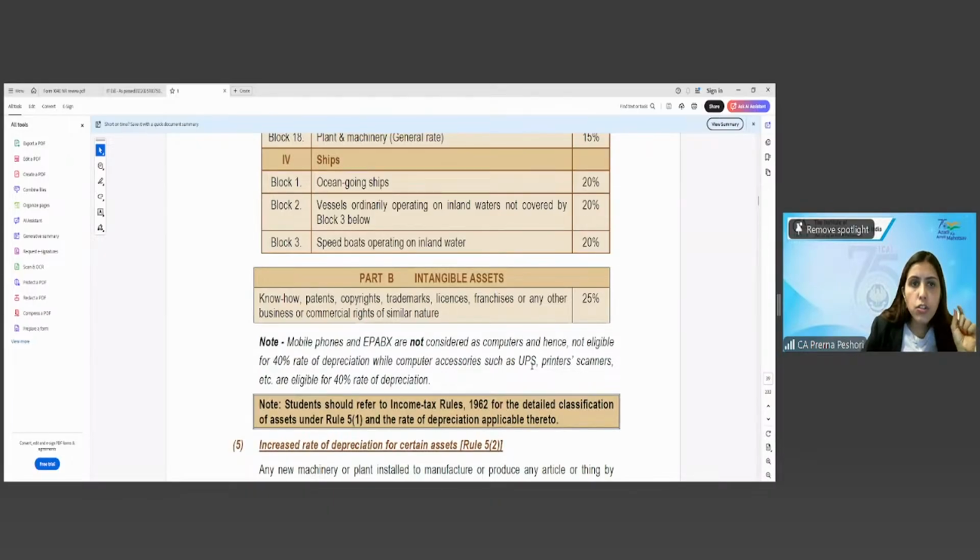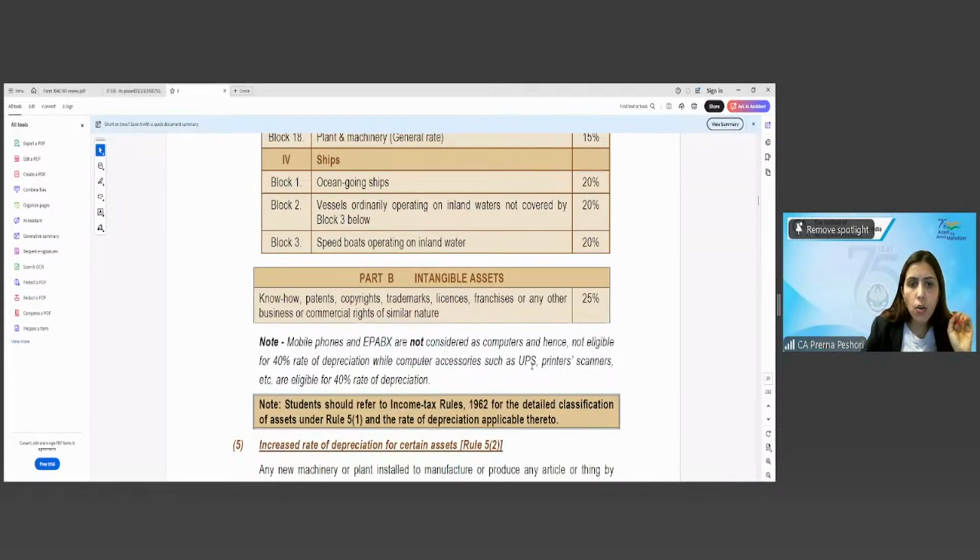Fine. So just remember this particular point: mobile phones and EPABX are not considered as computers. So what would be the depreciation rate for mobile phones and EPABX? 10%, for furniture. UPS and printers will be eligible for 40%. Clear? Any other question, any doubt?